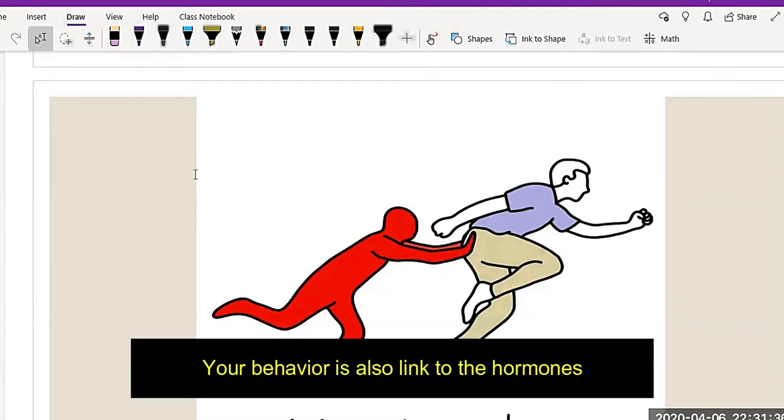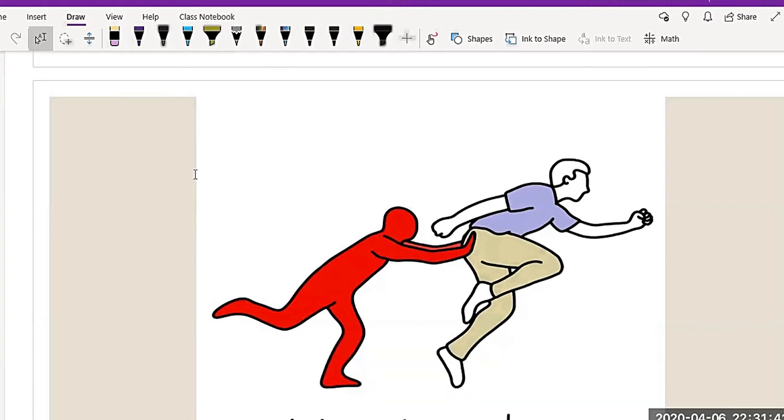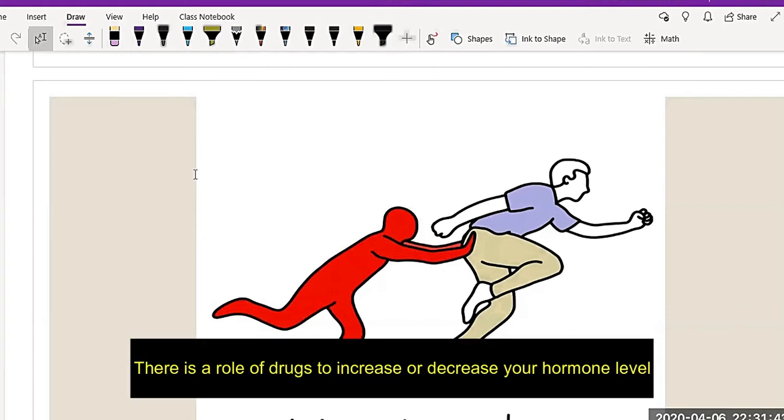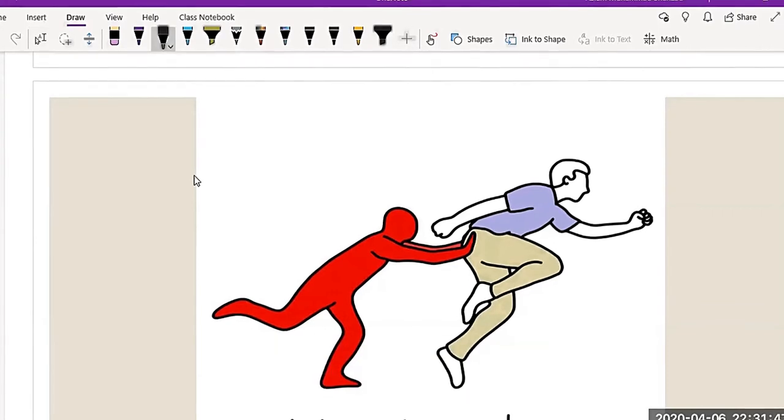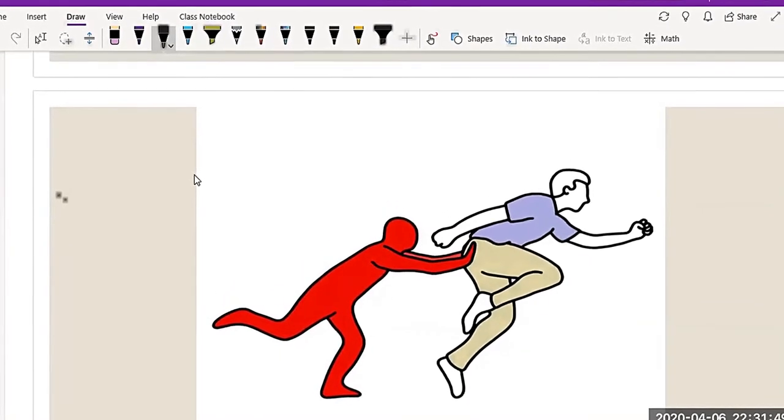So your behavior is also linked to hormones, and drugs have a role in increasing or decreasing your hormone level. So when we talk about behaviors, they can be affected by different hormones.